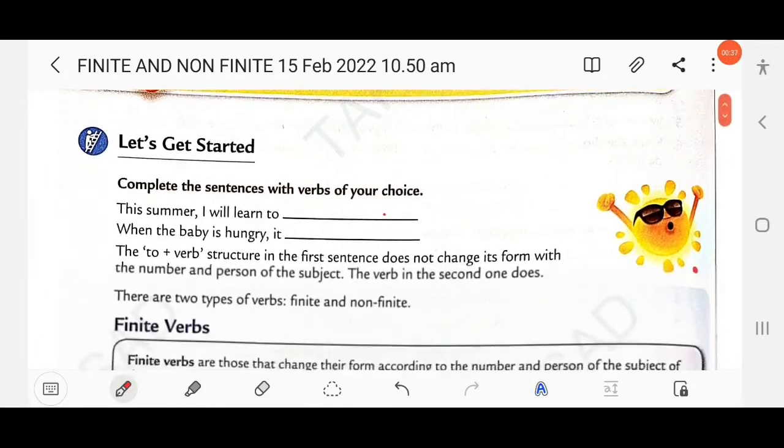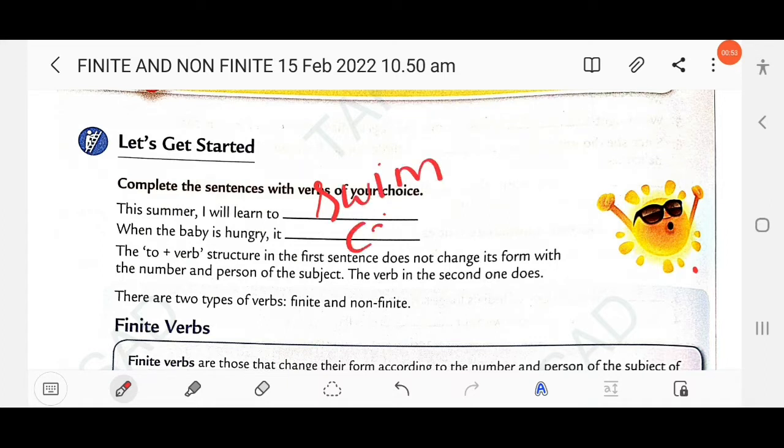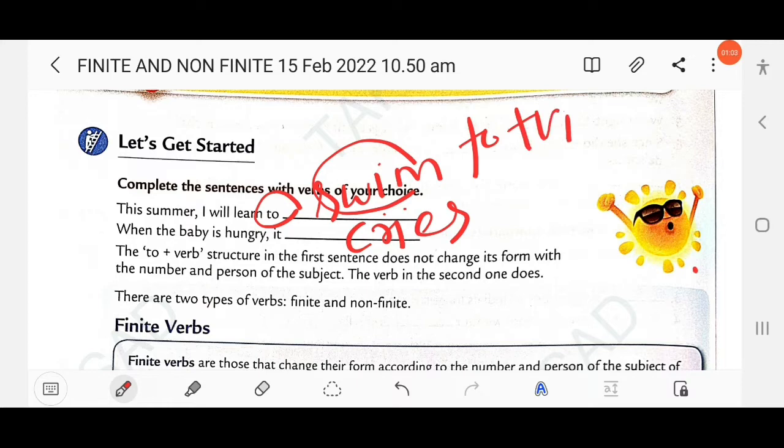Here, complete the sentences with verbs of your choice. This summer I will learn to swim. Then next, when the baby is hungry, it cries. In the first sentence you find a different verb form used: to plus V1. V1 we say infinitive. Infinitive means the first or base form of the verb. So in the first sentence, to plus infinitive is used.